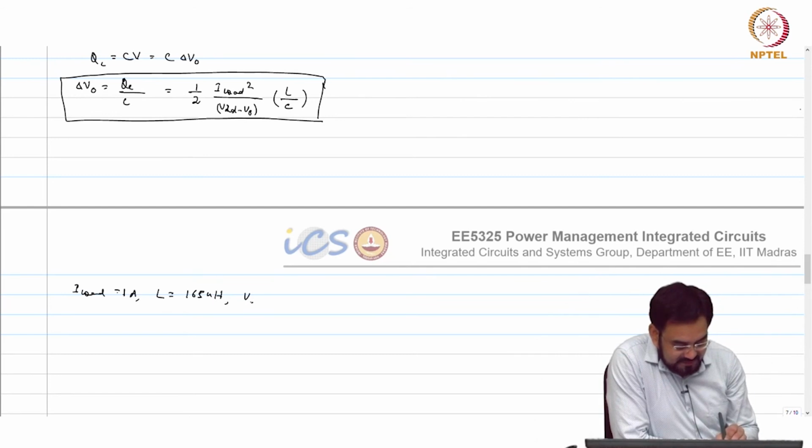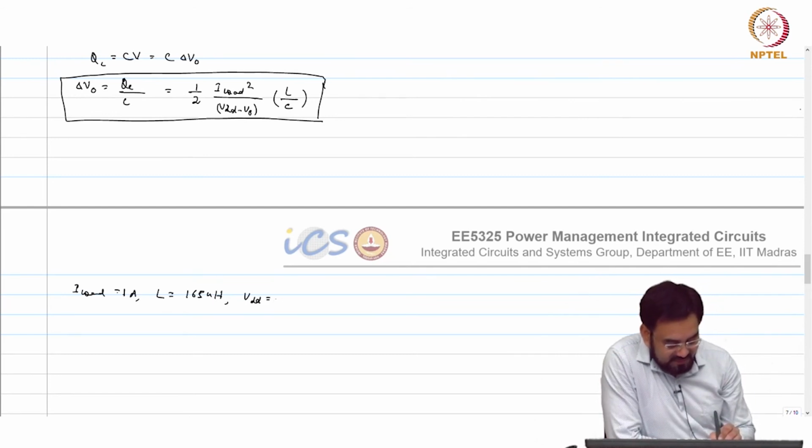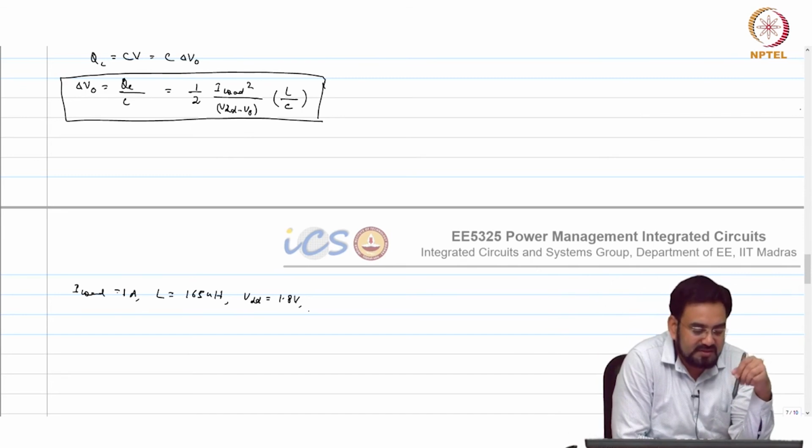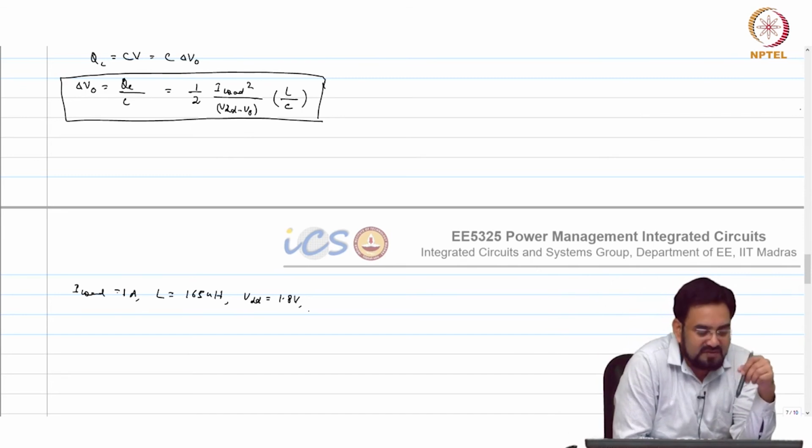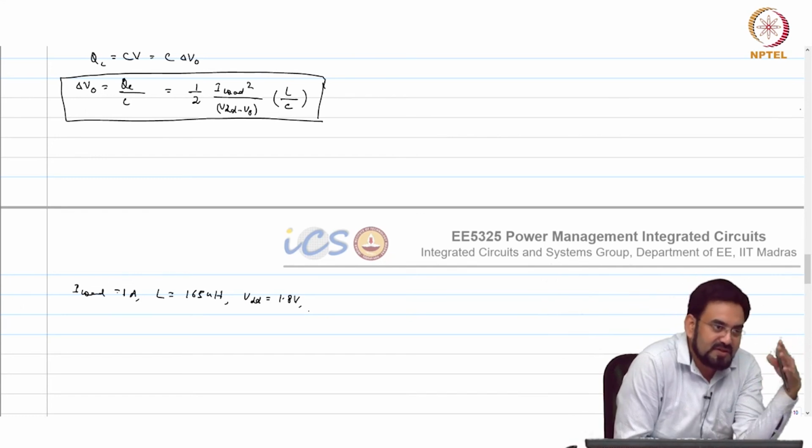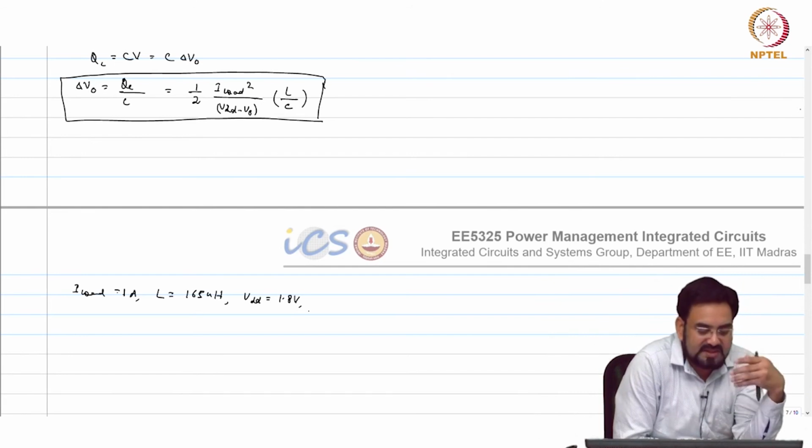VDD is known, VDD is 1.8 volt. If V out is lower, the smaller the V out, then the difference will be more, so your inductor slope will be high. So the worst case will be the smaller V out in this case.